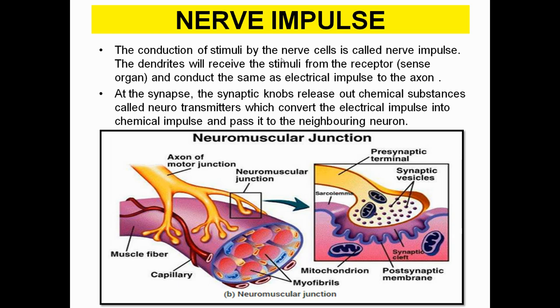First of all, chemical substances, that is neurotransmitters, are passed, and they convert the electrical impulse which travels in the nerve cells into chemical signals and transmit it to the neighboring neuron or any of the muscles or any type of tissue in concentration. So synapse basically refers to the transmission of impulses from one end to the other end.